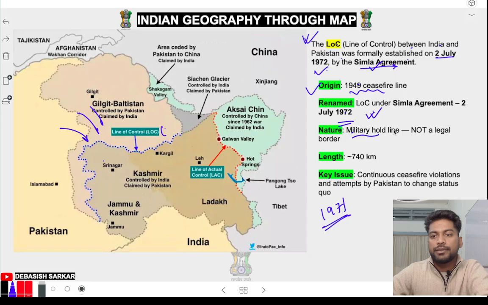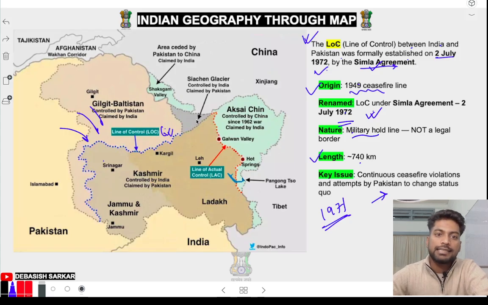Nature: military hold line, not a legal border. It's like the military is controlling. You don't come to this side, we won't go to that side. So 740 kilometers. Pakistan sometimes does violation of the ceasefire and patrolling. They just come this side. Sometimes they send terrorists also through that line. So remember, LOC was renamed or formally established in 1972.